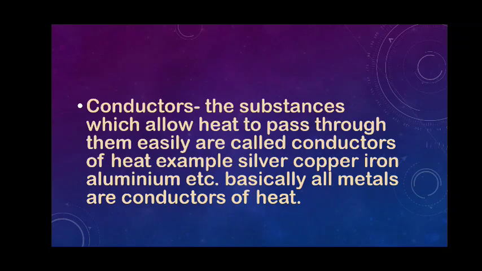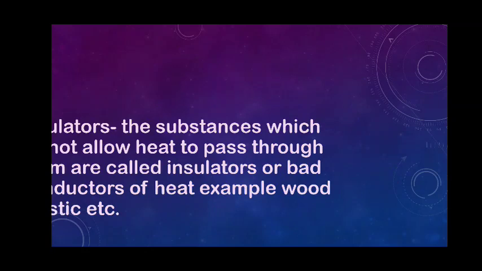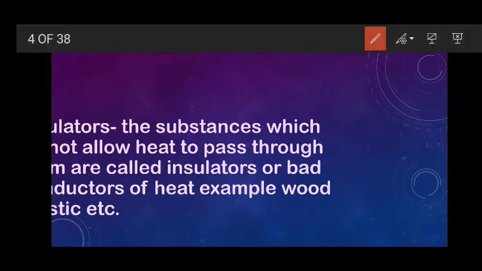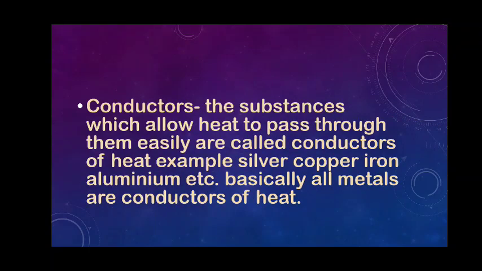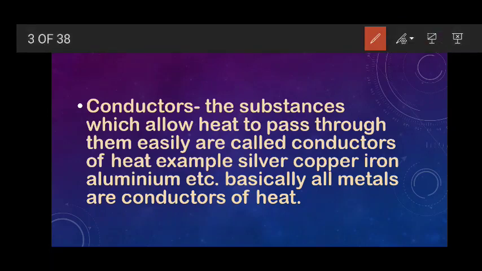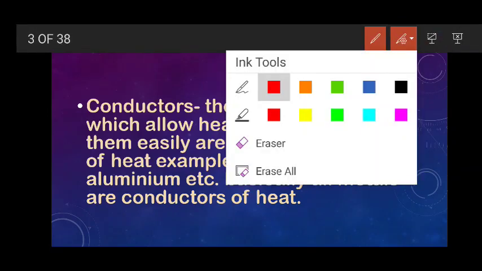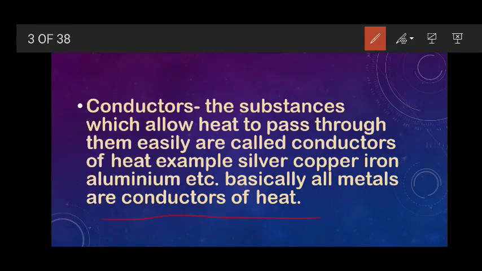We can say that the substances which allow the heat to pass through them easily are called conductors of heat. Clear? Conductors of heat means what? Which allow the heat to pass through them. And the examples of conductors are metals. All metals are good conductors of heat. Examples are silver, copper, iron, aluminium. They are the conductors of heat.